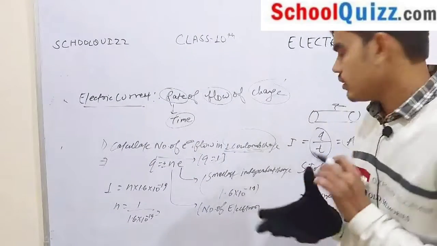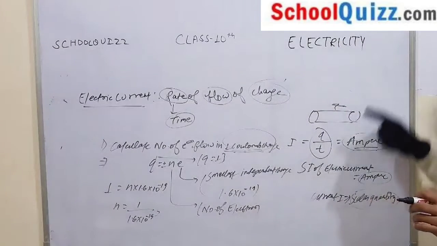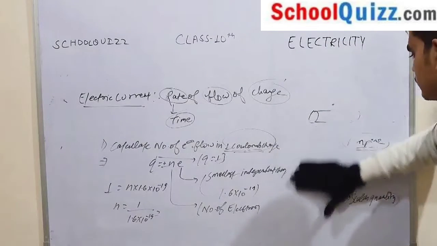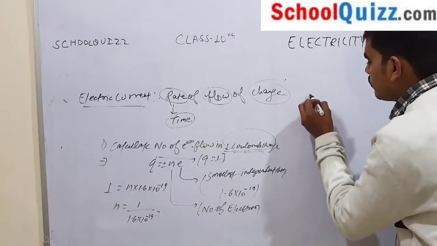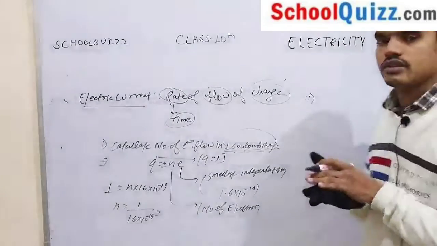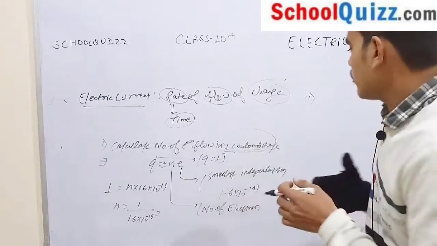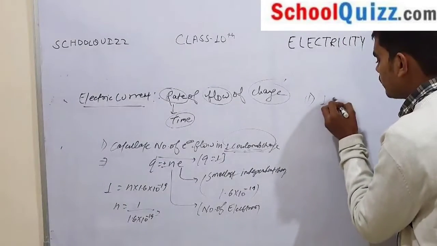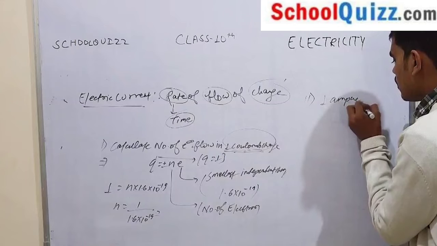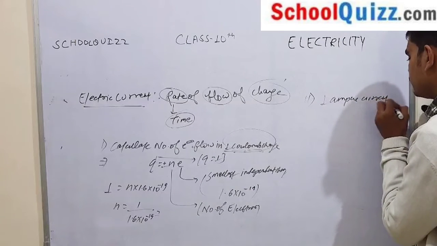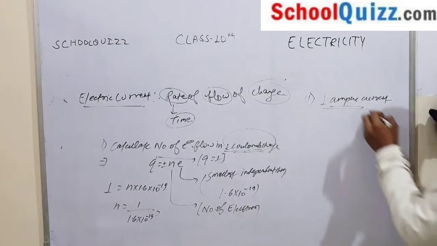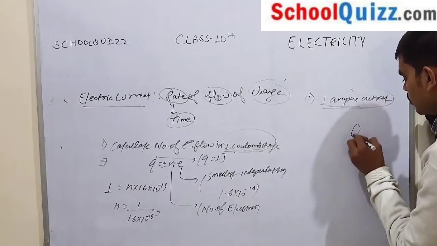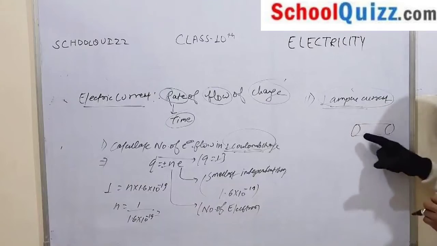Now what is the second favorite question of CBSE? Take a screenshot. The second most important question is: what is 1 ampere current, or define 1 ampere current? Suppose this is your conductor.